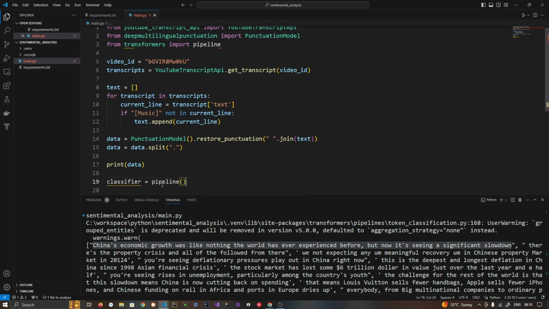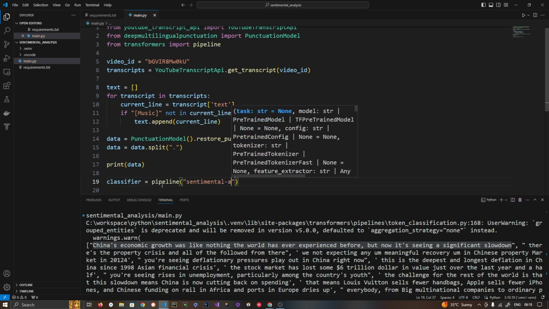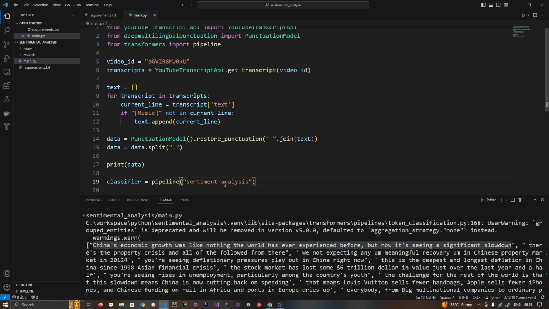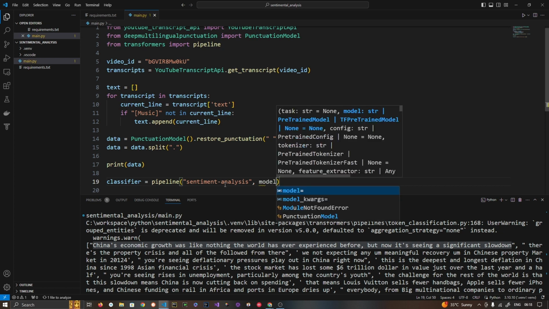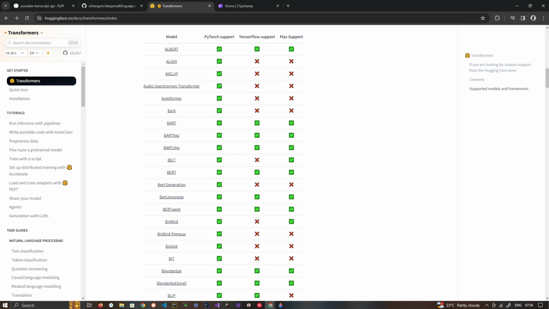Okay, so for pipeline, you need to pass what type of task you want to use this library for. So we want to do sentiment analysis, not sentimental, my bad. And the second parameter is actually a model. This model you can actually choose. There are plenty of models you will find in the documentation.